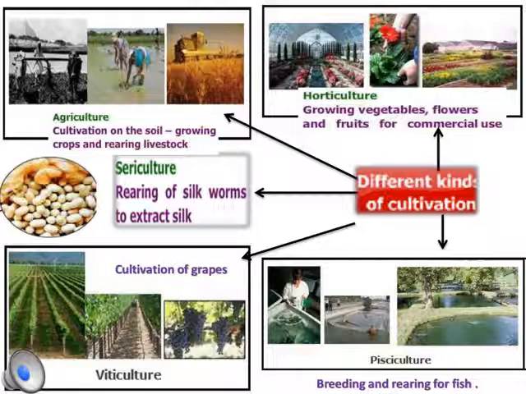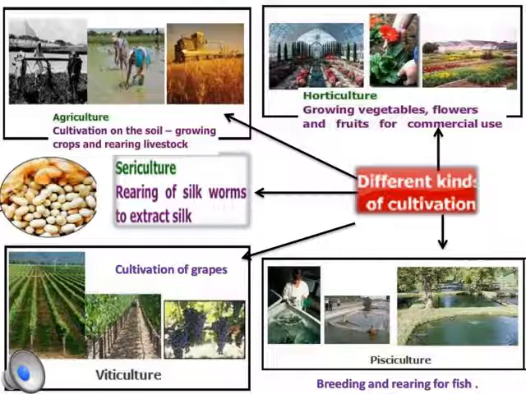The word sericulture comes from the Greek word serikos, meaning silk, and culture, meaning rearing. Then the next is pisciculture. Pisciculture is the science of breeding fish in specially designed ponds, tanks, or lakes. It is done purely for commercial purposes.